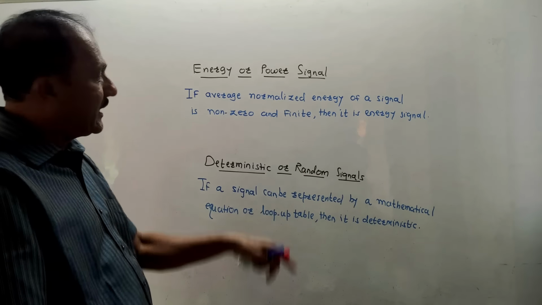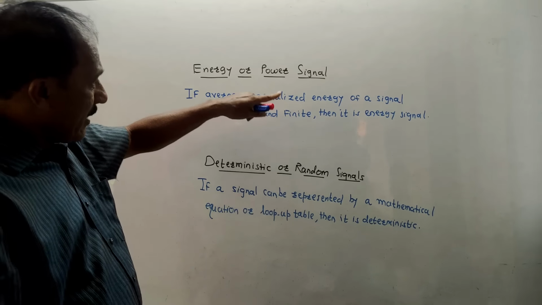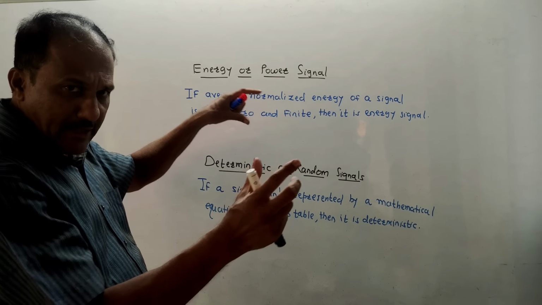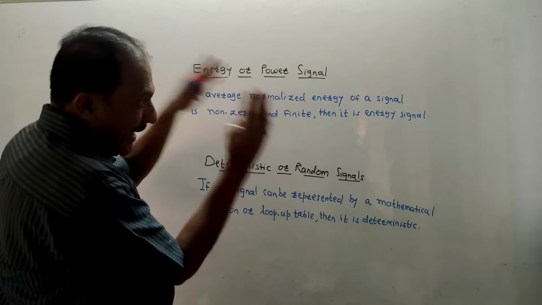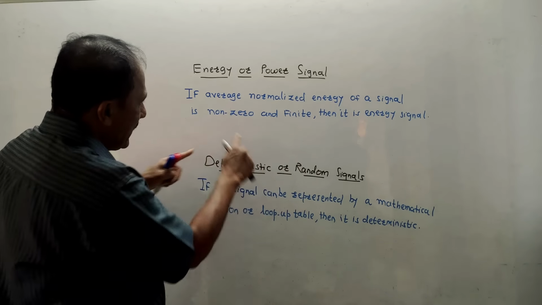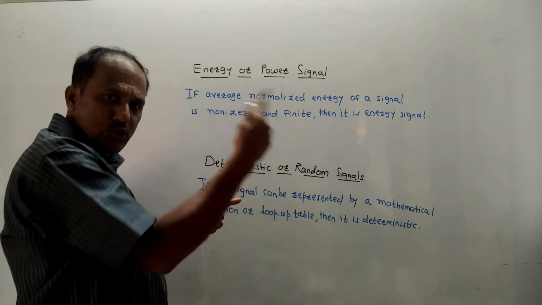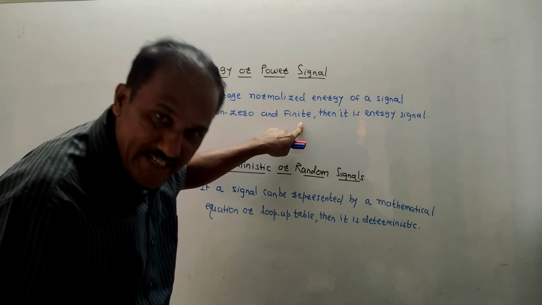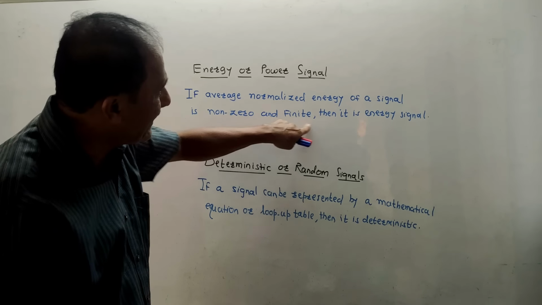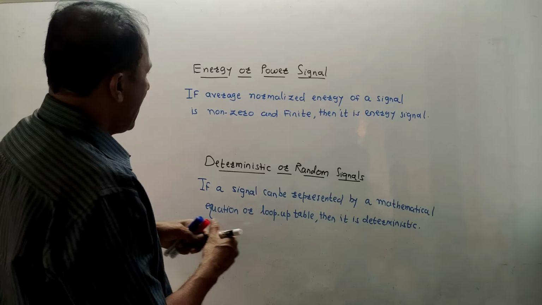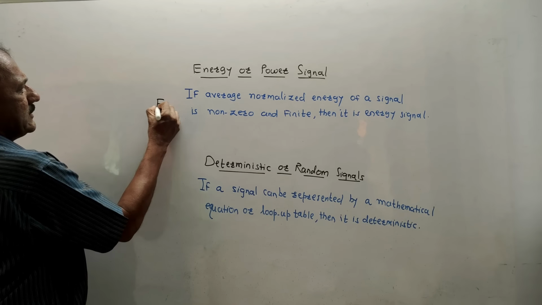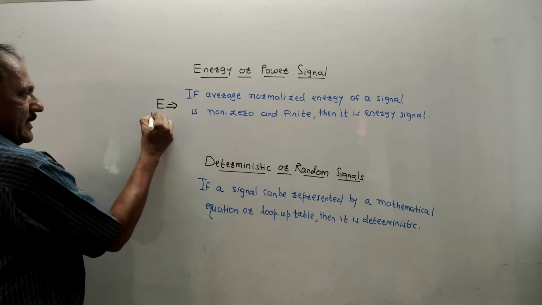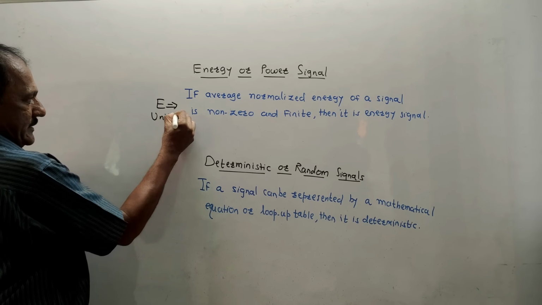So, if you calculate the average energy and take its magnitude, and if such a value is non-zero and finite, not infinity, then it is known as an energy signal.